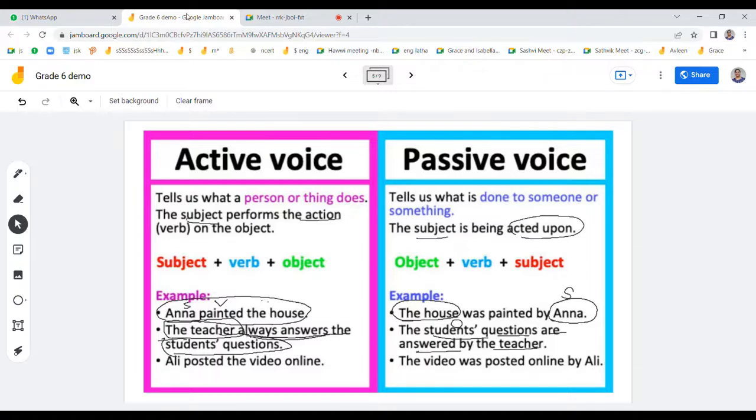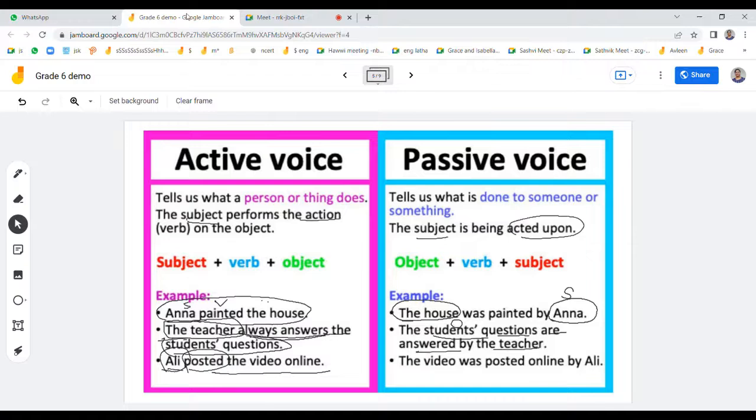For example, here, Ali posted the video online. He is doing the job, right? Ali is a person. And what did he do? The verb, that is posted. What is the work done by him? He posted it. And what did he post? The video, the object.